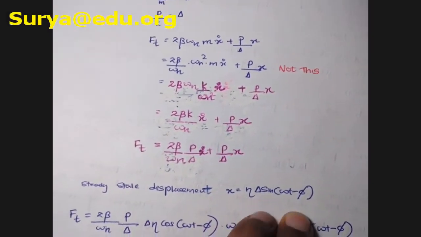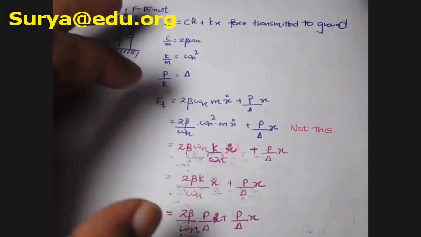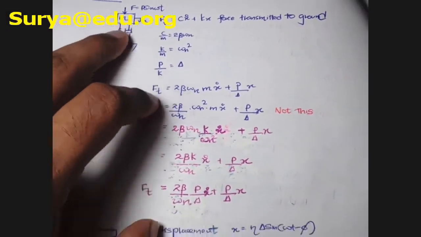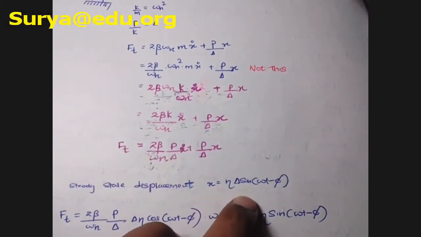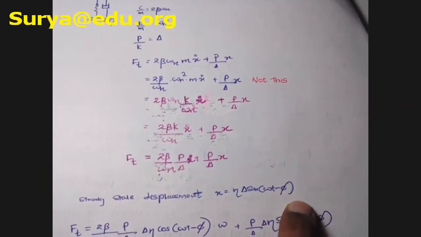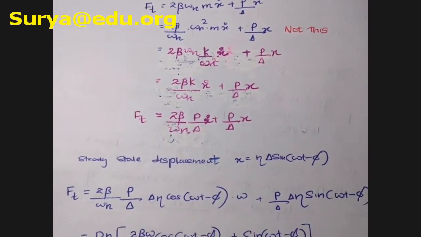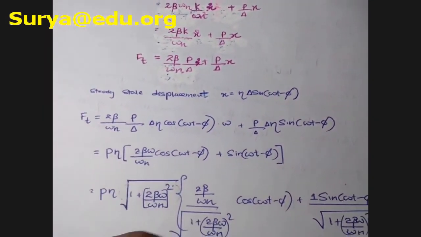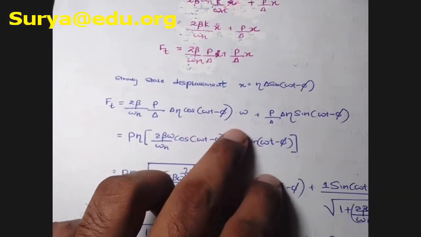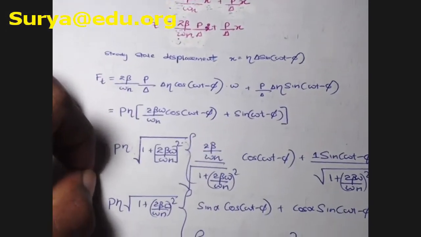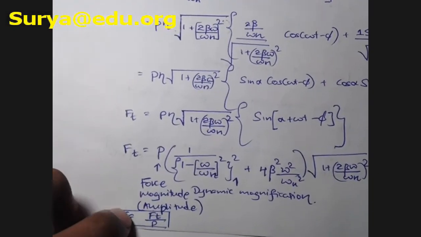This is the standard notation, because what is this x? This x is actually the motion of the system, I mean the vibrational motion of the system. So to that x you can substitute delta eta sine omega t minus phi. That's the standard way, right? All of this is in the course material, okay? So it's not hard. Then you have to do some substitutions, as you can see, because by using this equation you are going to obtain Ft divided by